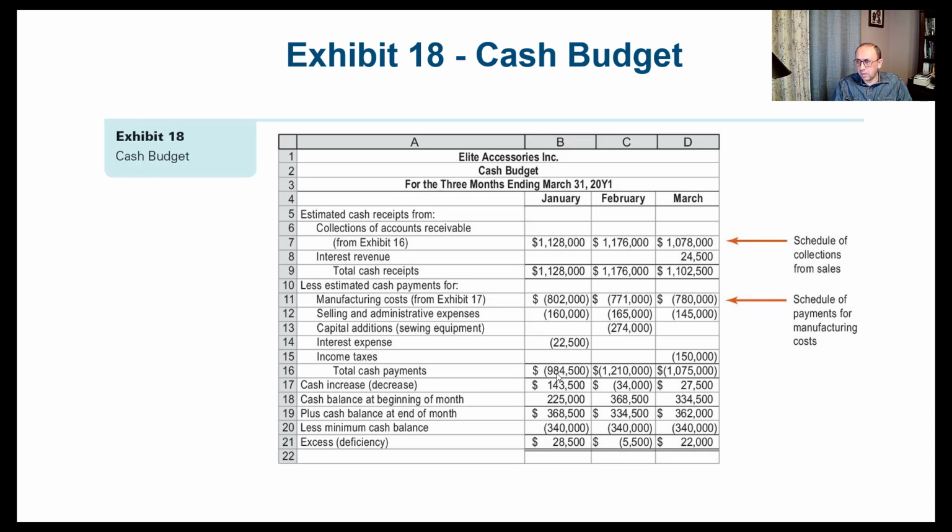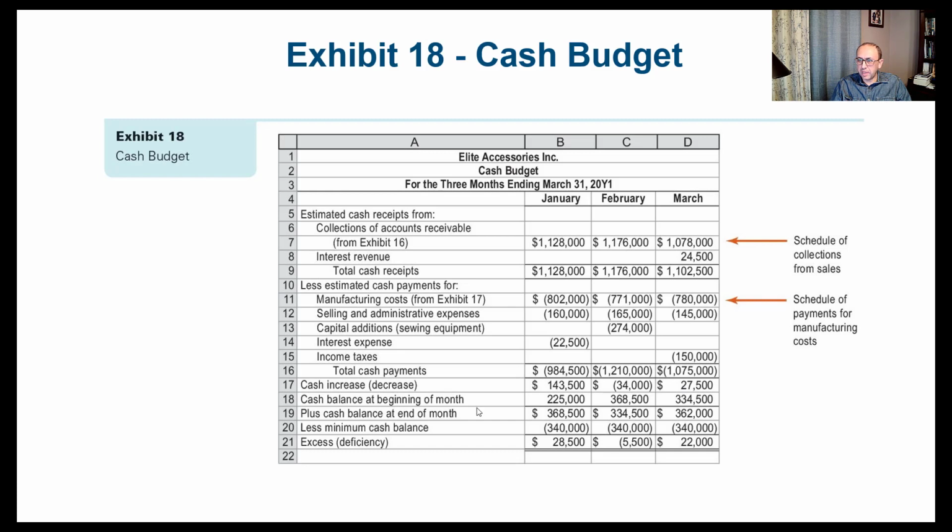And again, when I say all these numbers, it's only the estimated cash payment numbers. So once we get the total cash payments, we subtract that from the cash receipts to see whether there's an increase or decrease. You see that in January we have an increased value, in February we have a decrease, and in March we have an increase.